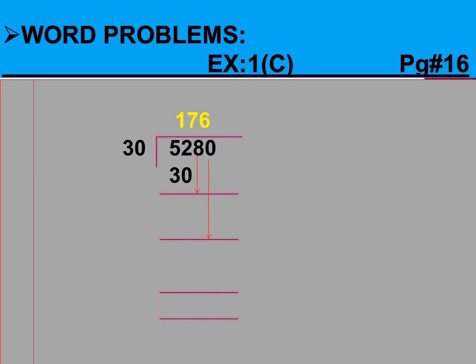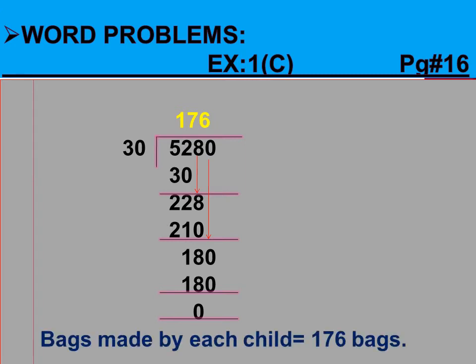Now when we divide these two numbers, we will get the answer like this. Here the quotient is our required answer and we will write our answer like this statement. Bags made by each child is equal to 176 bags.